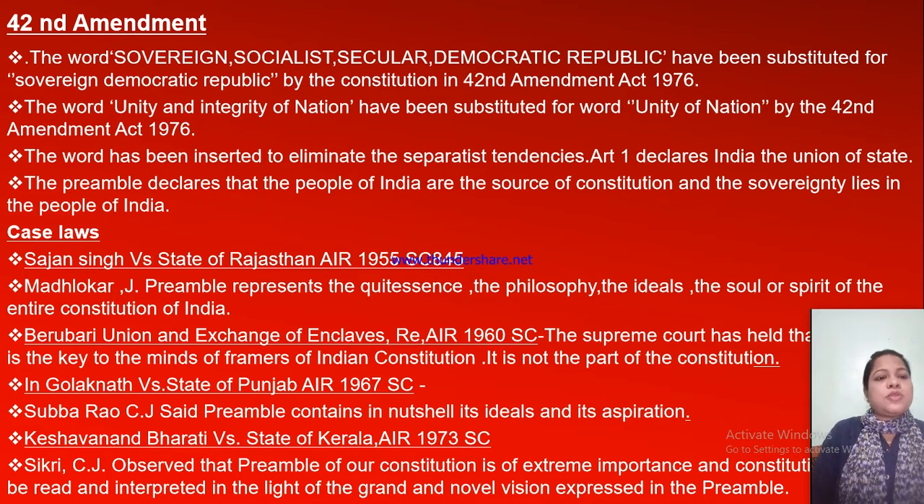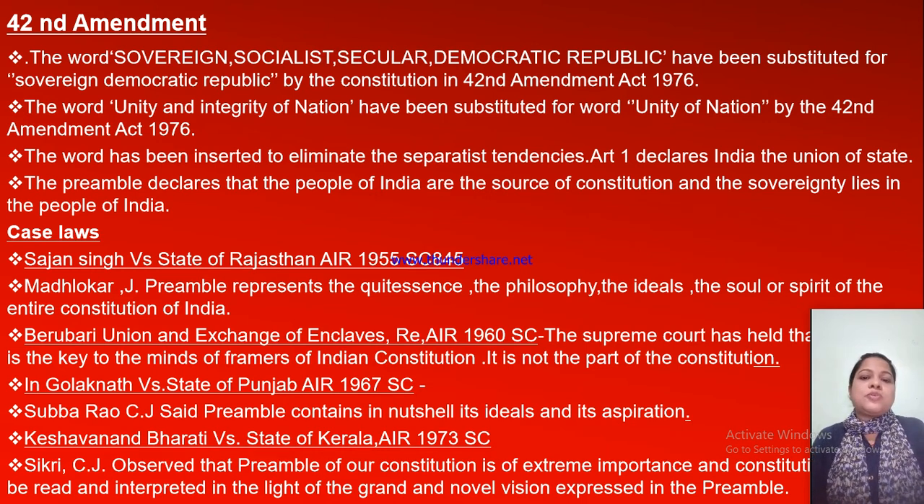Now the next case is Berubari Union and Exchange of Enclaves, Re, AIR 1960 Supreme Court. The Supreme Court held that the preamble is the key to the minds of the framers of the Indian Constitution. It is not a part of the Constitution, it is the introduction to the Constitution. In another case, Golaknath versus State of Punjab, AIR 1967 Supreme Court, Chief Justice Subba Rao said the preamble contains its ideals and its aspirations. So different justices have given different ideas regarding the preamble.